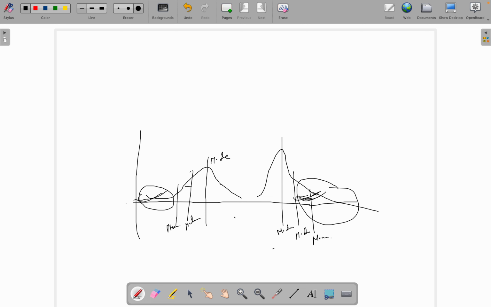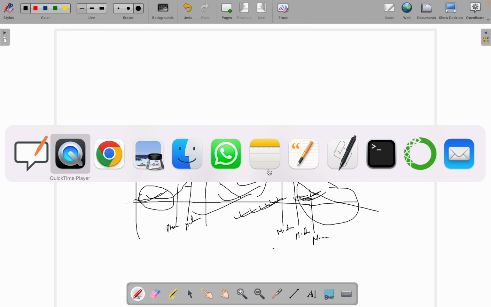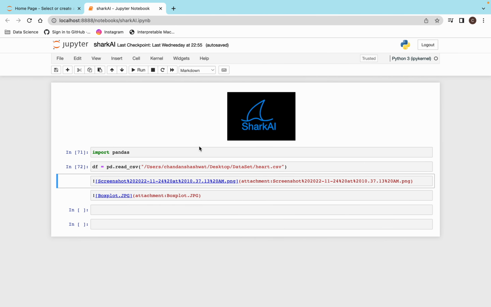Okay, so this is the skewed one. Whenever we work with real-time data, we will see that most of the time we get skewness and we have to convert it. So let's see how to draw this.